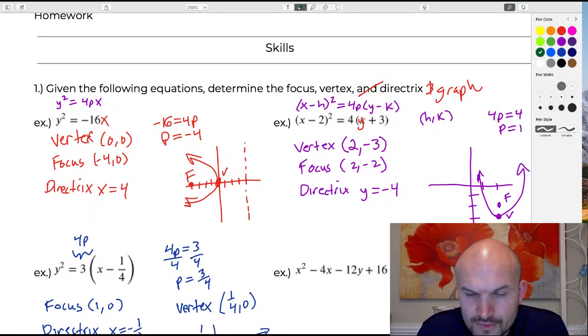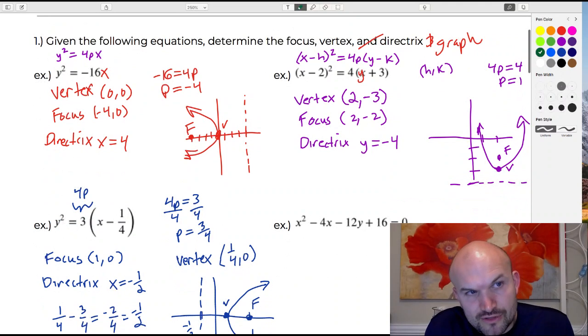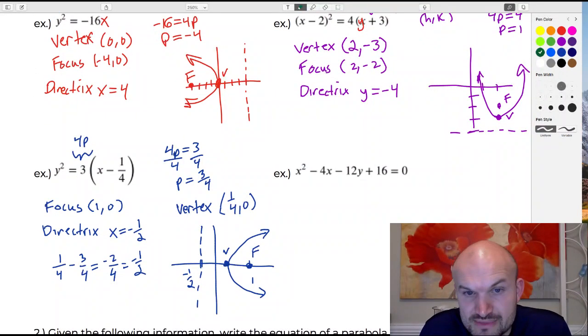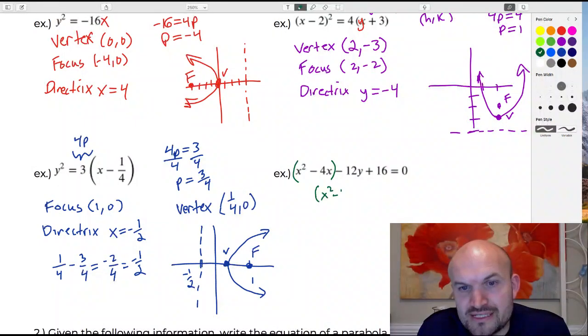So notice on both standard forms, the x's and the y's are on opposite sides. So what I'm going to do is isolate the terms that I can complete the square with, which in this case is going to be my x squared minus my 4x. Everything else, I'm just going to get to the other side because I want to complete the square with my x terms. So if I add a 12y to the other side, I'd get a 12y minus 16.